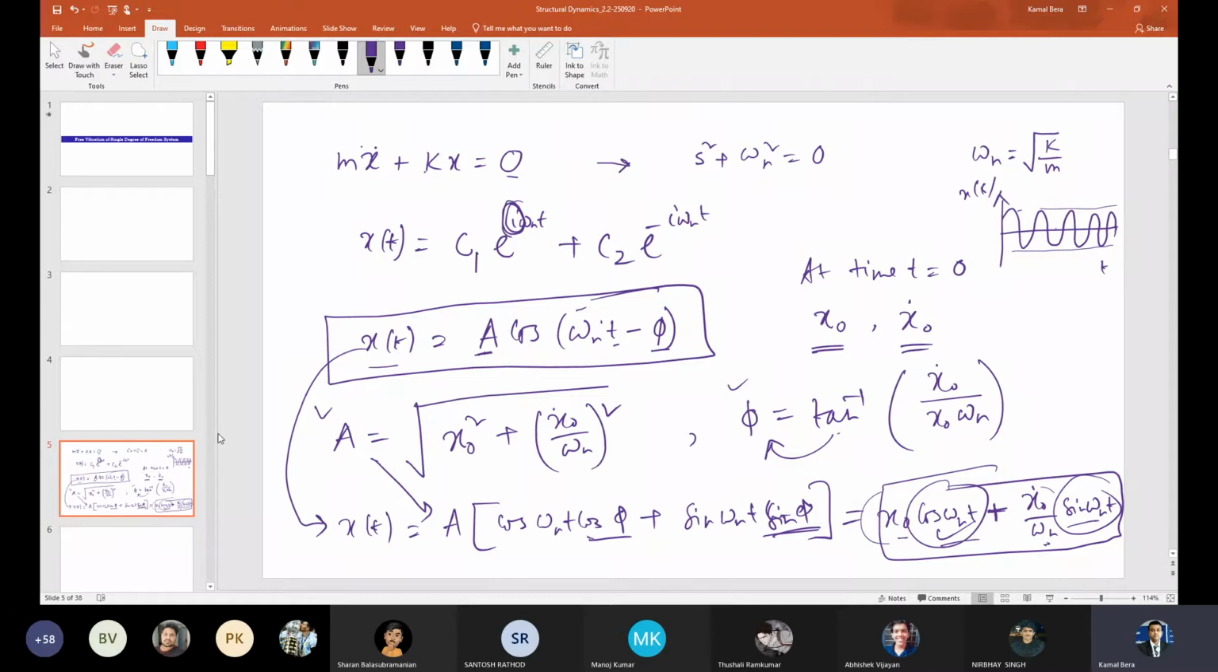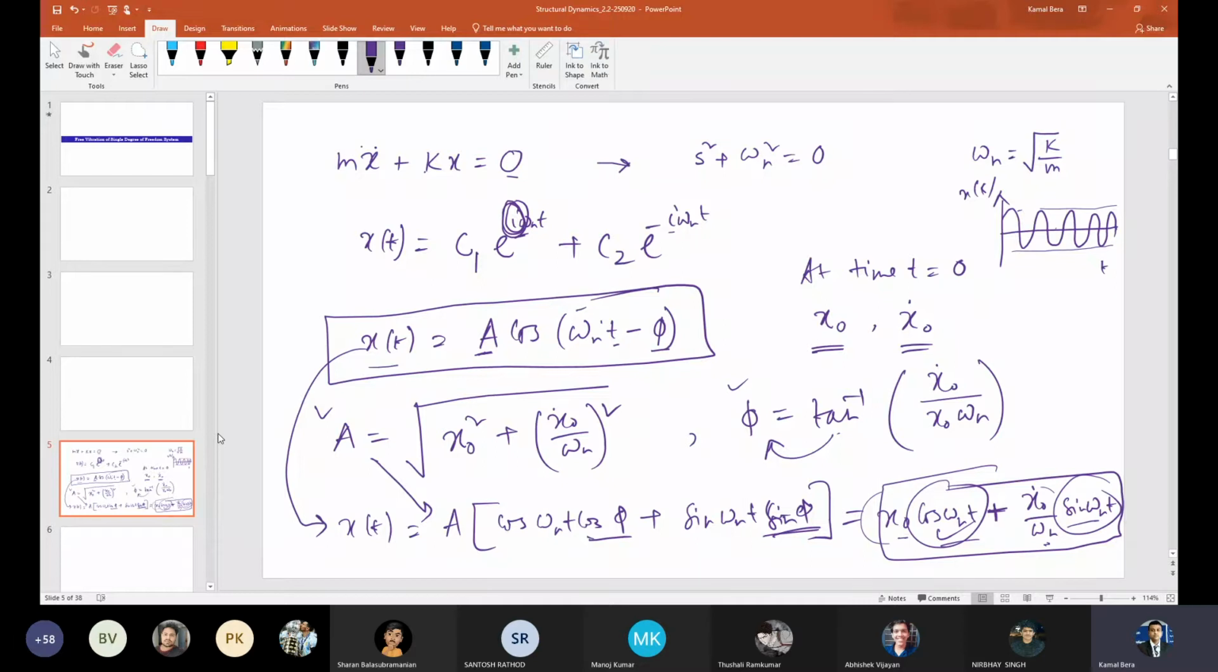So due to this imaginary term, you are getting this oscillatory type of motion. If it were, let's say, C1 e raised to omega nt plus C2 e raised to minus omega nt, then it is non-oscillatory because i is not there. It is just exponentially either decaying or growing. That is a different thing, but it is not oscillatory. That is what I am trying to emphasize.